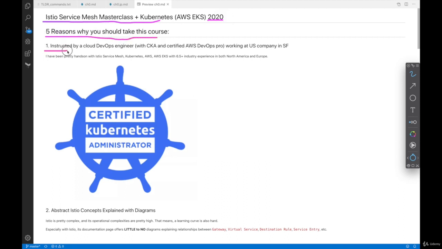Number 1, instructed by a Cloud DevOps engineer with a certified Kubernetes administrator and also certified AWS DevOps Pro, working at a US company in San Francisco. So I have been pretty hands-on with the Istio Service Mesh, Kubernetes, AWS, with 6.5 years of industry experience in both North America and Europe.